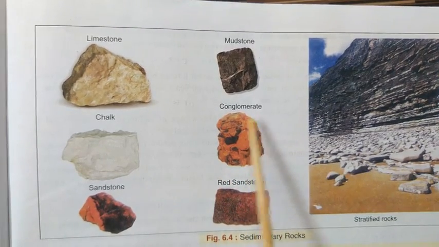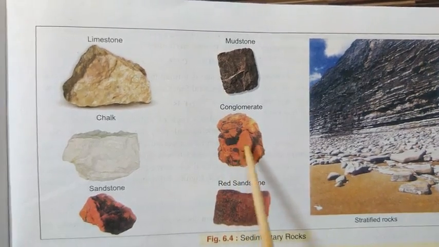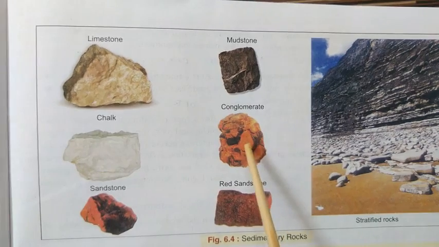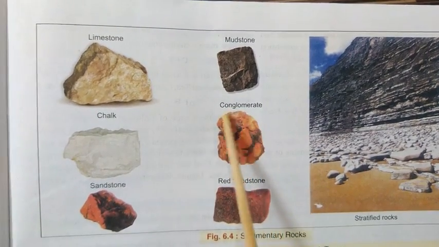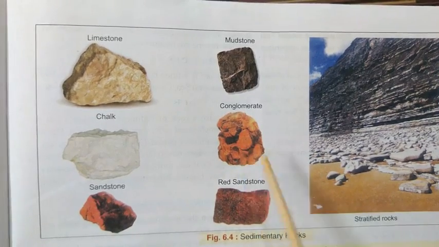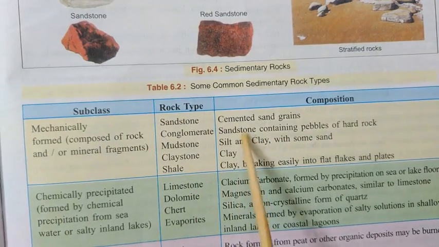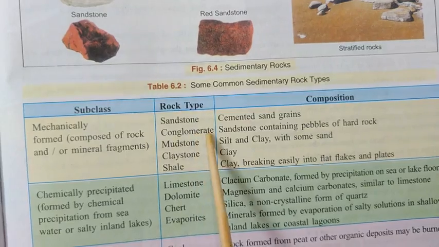When so many stones get together, the lithification process takes place because of some chemical present there, and they get solidified together and form a bigger rock. So this is called conglomerate. The same thing here: sandstone, when it contains pebbles of hard rocks, is called conglomerate.